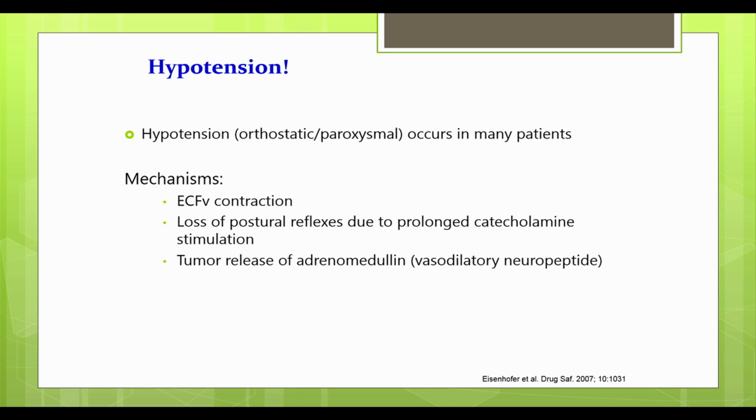This is primarily happening because of extracellular fluid contraction, meaning the patients oftentimes are dehydrated. But it can also happen because of other reasons. Patients can have loss of postural reflexes due to ongoing catecholamine stimulation. Also, there can be an additional release of another neuropeptide, which can induce vasodilation.